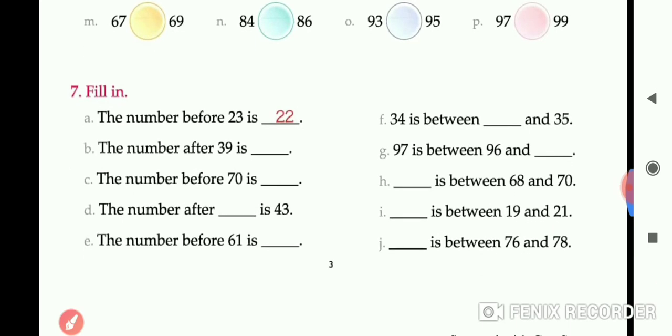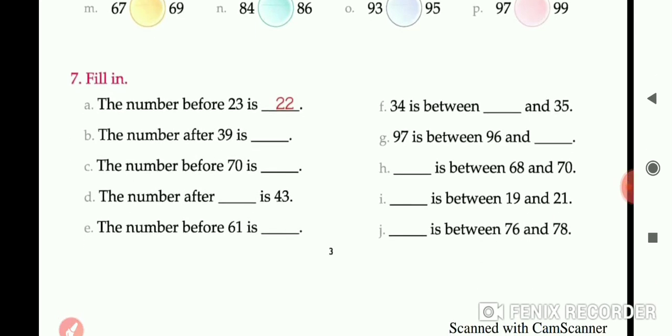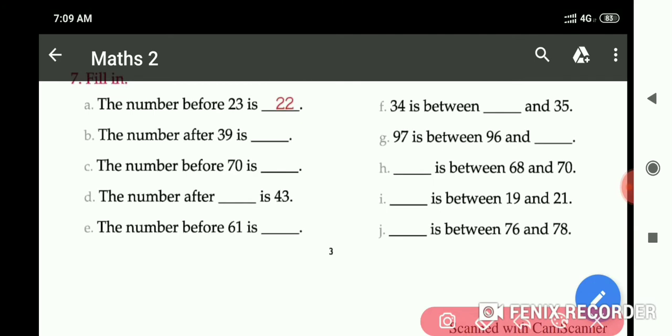Now question number 7. Part A. The number before 23 is 22. The number after 39 is 40. The number before 70 is 69. The number after dash is 43. After what number 43 came? So it is 42. The number before 61 is 60. 97 is between 96 and 98. And rest of the parts is in homework.